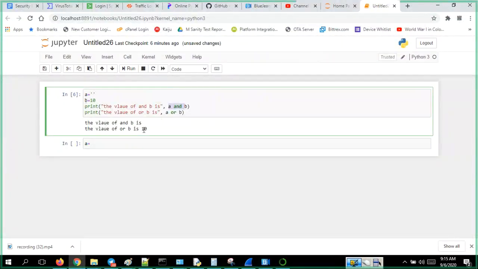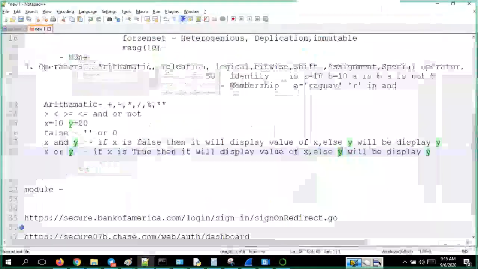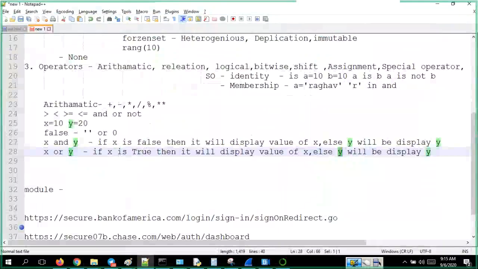And B it displayed because A is fail, so it is looking for the second B value, whether it is true or false. If I have that also as an empty string, both are like this and it displays this. Just remember. So let's get back, I hope you understood this. So that is the AND operator and OR operator. NOT means it is like the reverse of whatever you are doing.